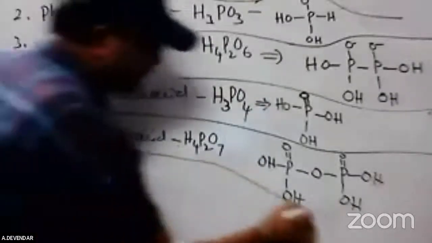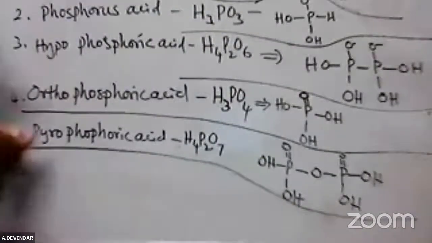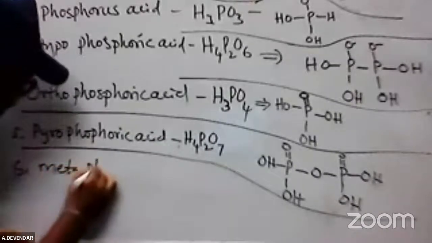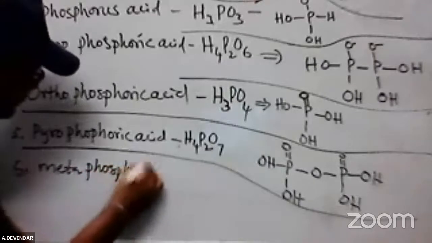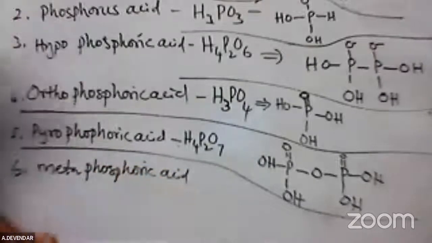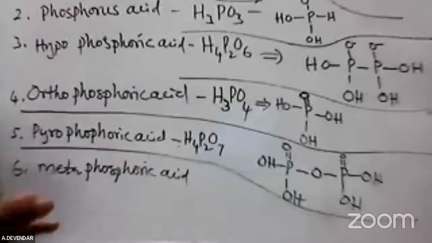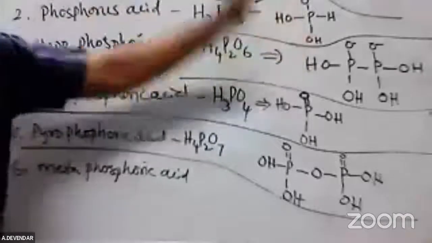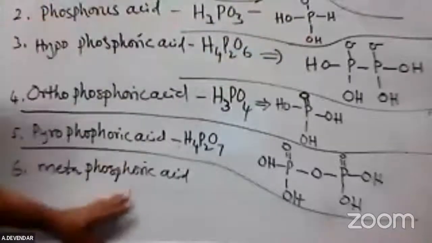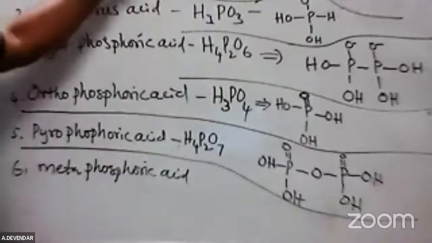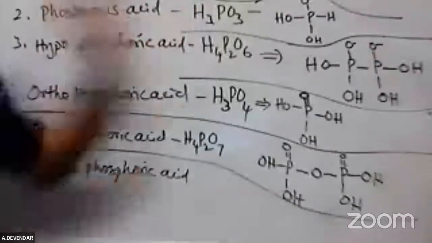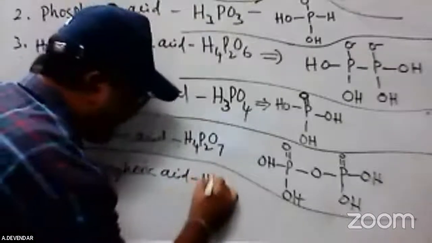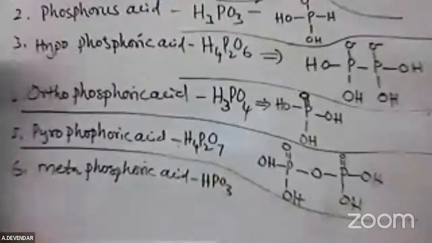Next, the sixth one is metaphosphoric acid. See why I'm focusing on this: it is a 10 marks question. Just practice it. Write the formula, and write the structural formula. The question is a direct question: write the oxy acids of the phosphorus. Metaphosphoric acid is nothing but HPO3. It is metaphosphoric acid.